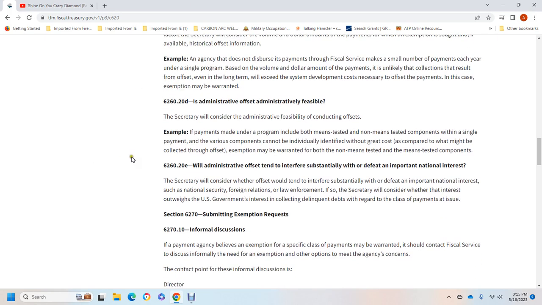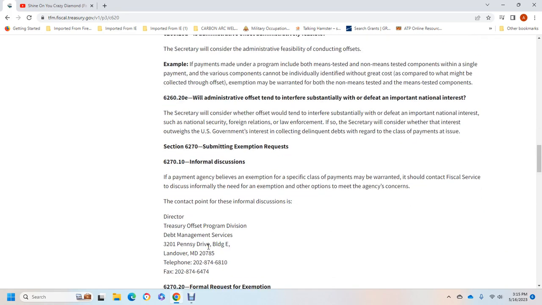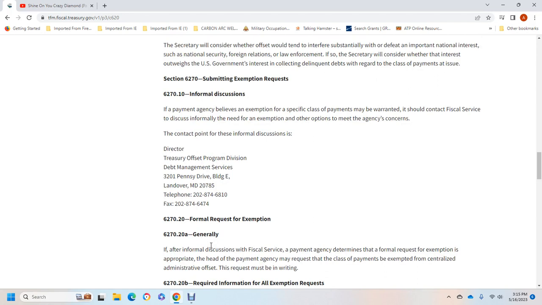Section 6270, submitting the exemption report. 6270, informal discussion. Payment agents who believe the exemption of a special class of payment may be warranted should contact officials if it's discovered informally they need the exemption, to meet with the agency concerning the contact point and the information discovered. The Director, Treasury Offset Program, Debt Management Services.